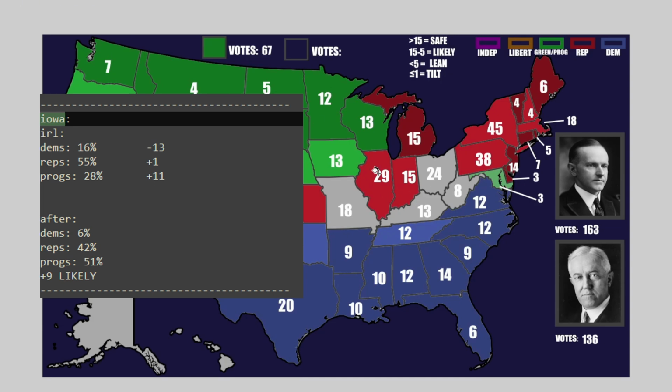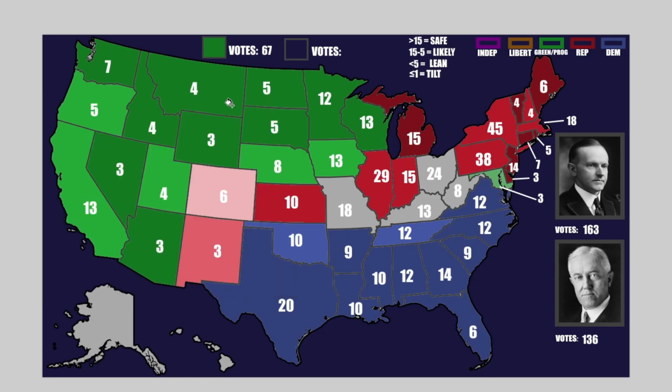It's not nearly as good as these states, but it is something, and it is going to help with, like I said before, their count of states in general, because count of states also matters in a situation where no one gets to 266. The amount of states that you hold and control is going to be what decides the election here. This is, however, all that we have for likely states. Everything else is even less than that. So now we're going to move on to lean states. That's anything less than 5 points. Now, in this block, 3 of these states are actually lean states, which means that we have one final tilt, less than 1 point win for one of these states.